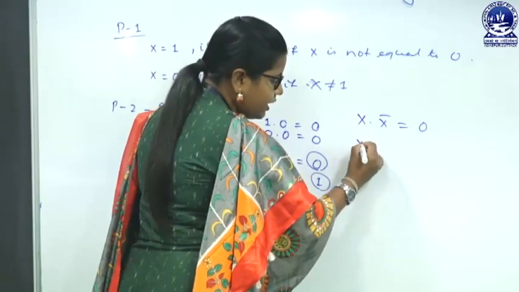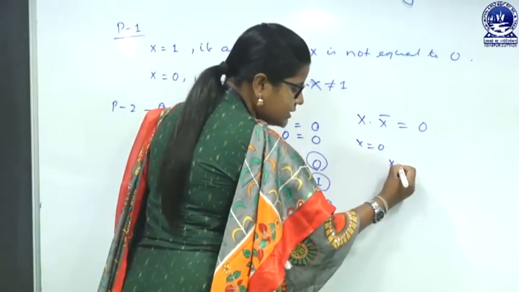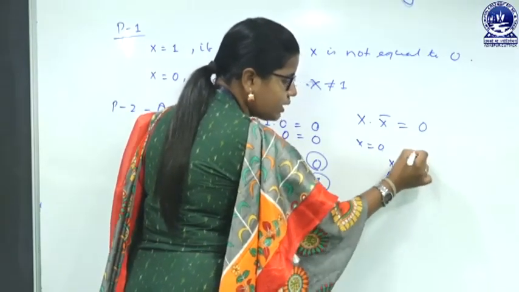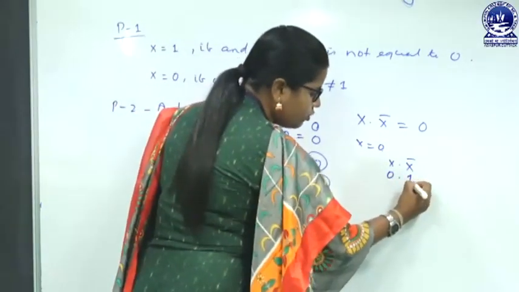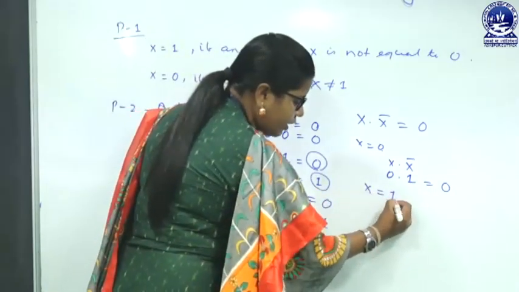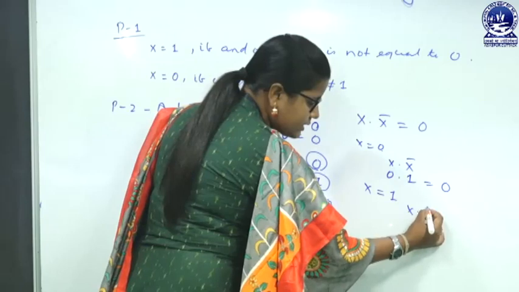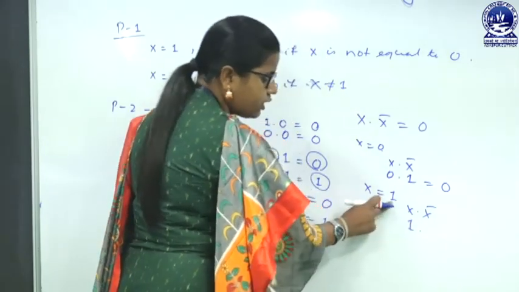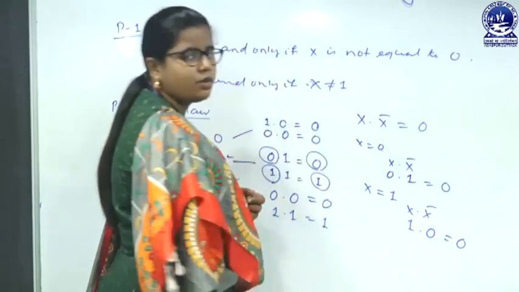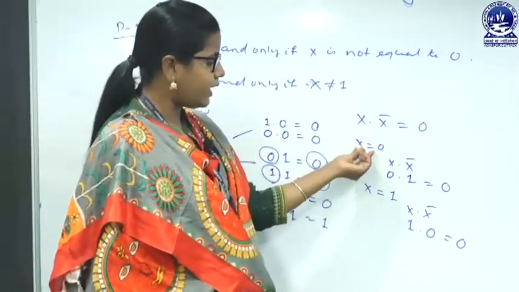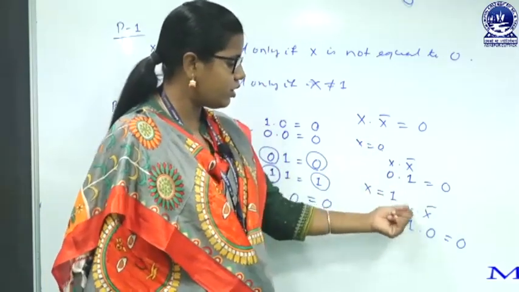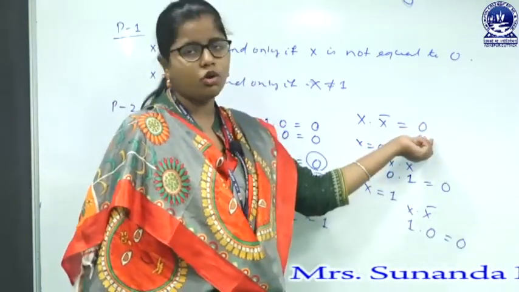When x equals 0, x into x complement, 0 into the complement of 0, which is 1. 0 into 1 is 0. When x equals 1, x into x complement, 1 into the complement of 1, which is 0. So, 1 into 0 is 0. So, whatever the x value may be, the answer is always 0.